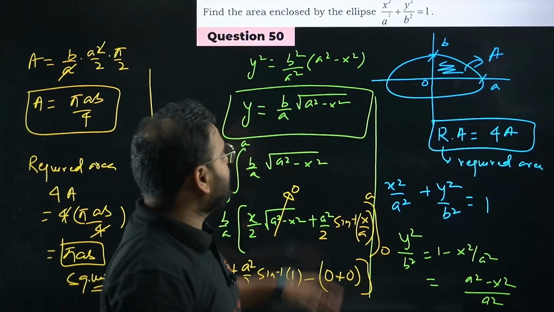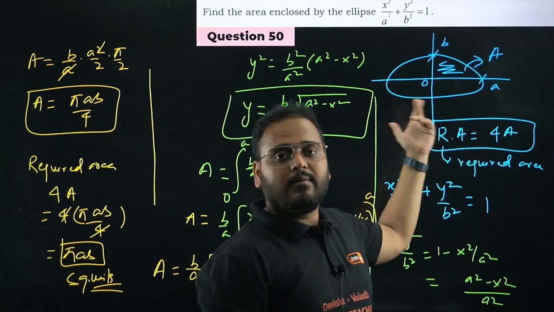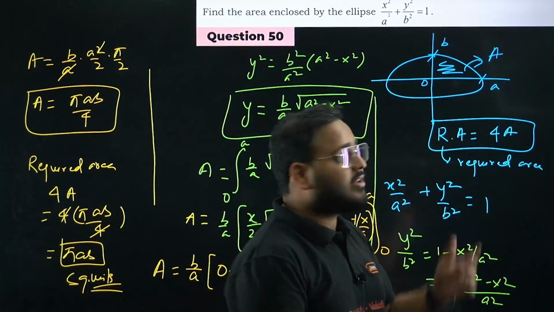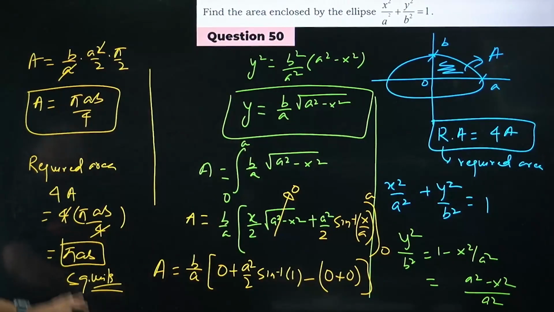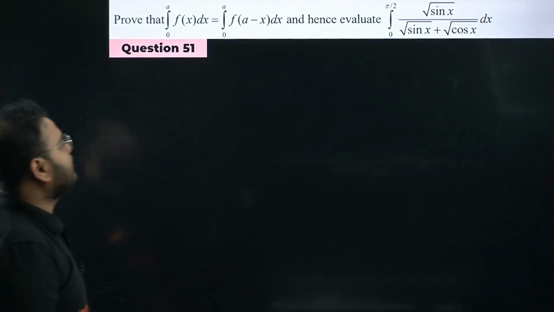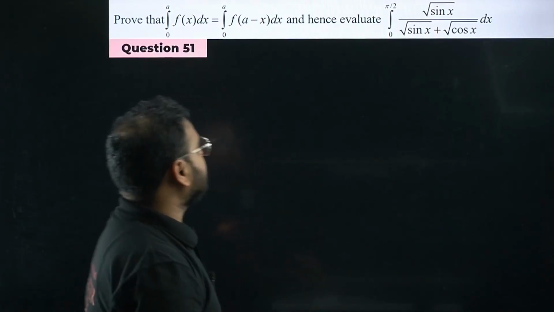In this question, they can give you values for A and B, like 4 and 9. A will be 2 in this case, B will be 3 in that case. They can give you circles also. So very important, please solve these questions. Next, question number 51. Again, this is also a very important question. It can be asked in a 5 marker.